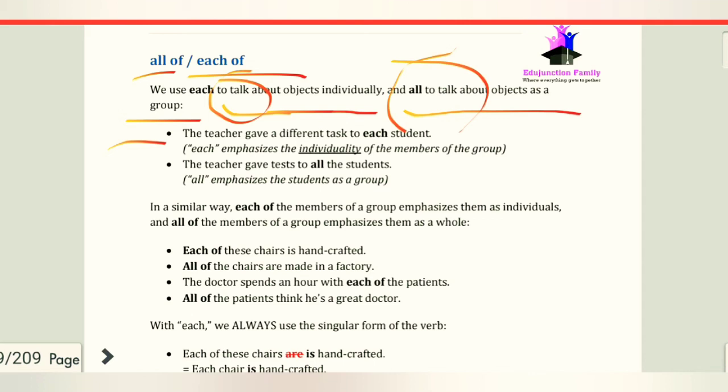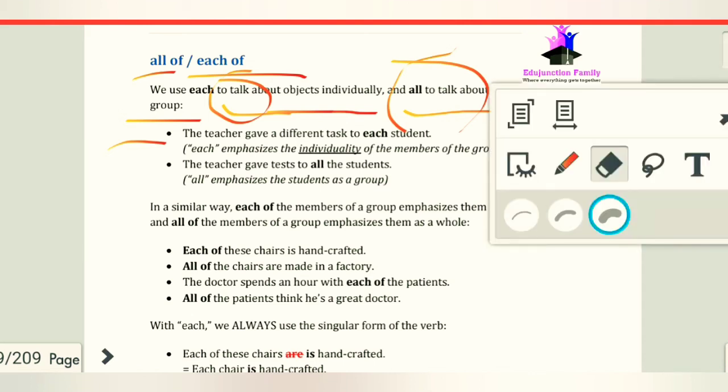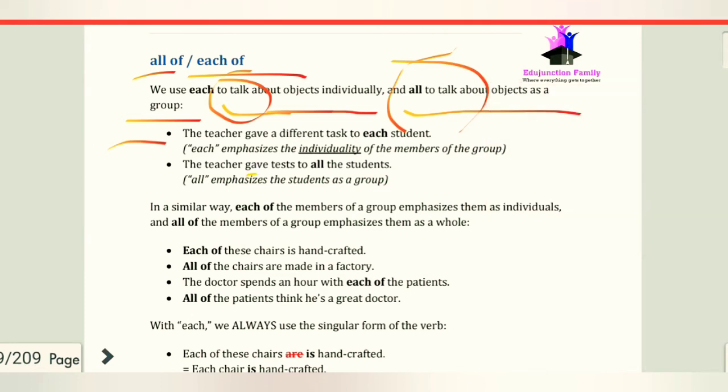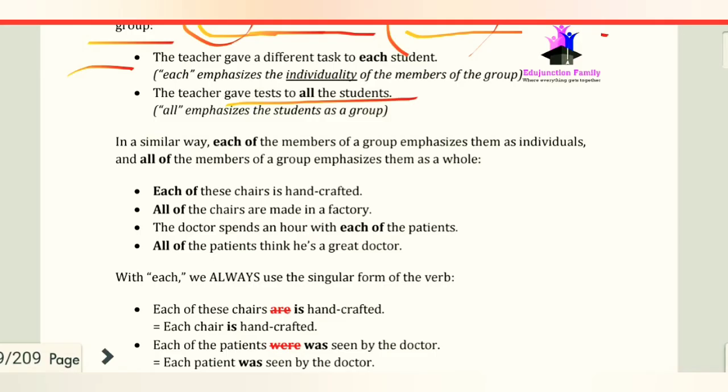So we have the next example. The teacher gave tests to all the students. Here all emphasizes the students as a group.